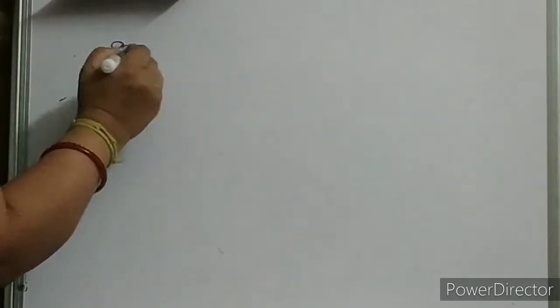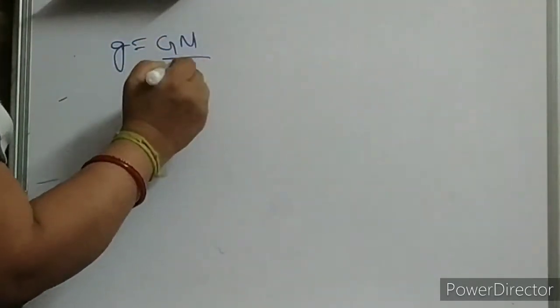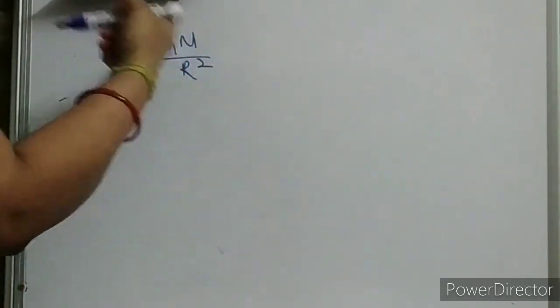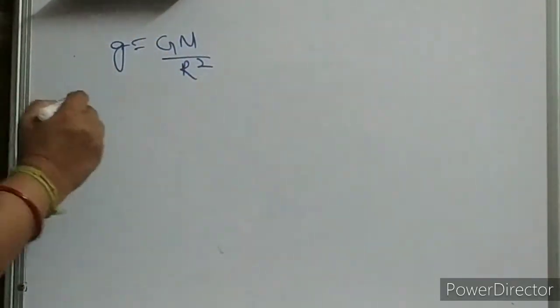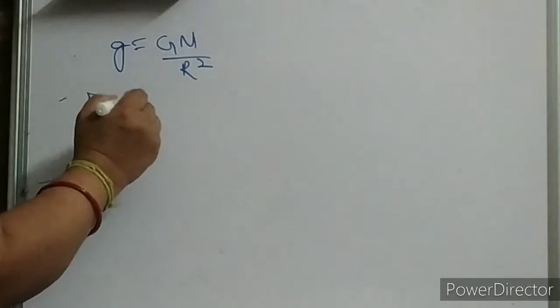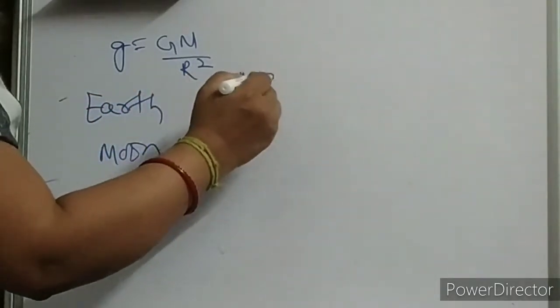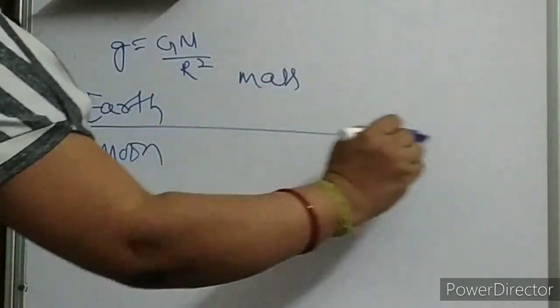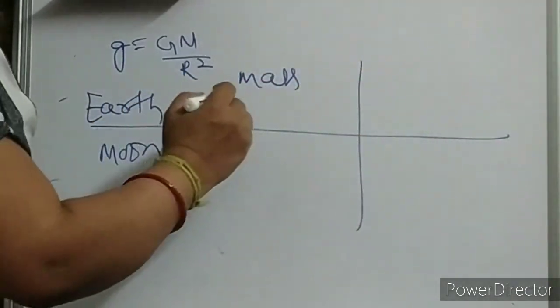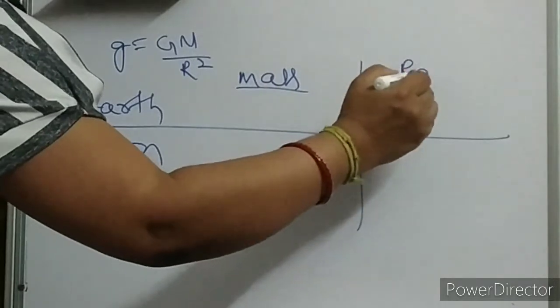You know g is equal to GM by R square. Okay, this is mass and this is your radius. So we are now comparing Earth and Moon, children. And this is your mass. Okay, and this is your radius.